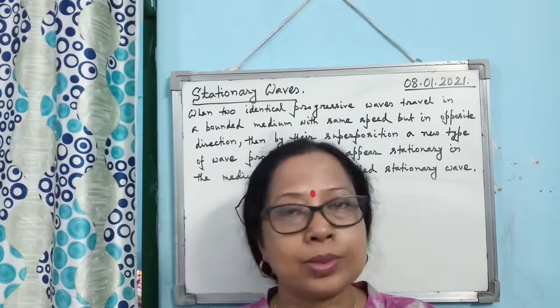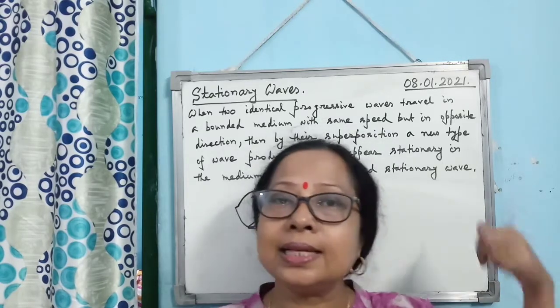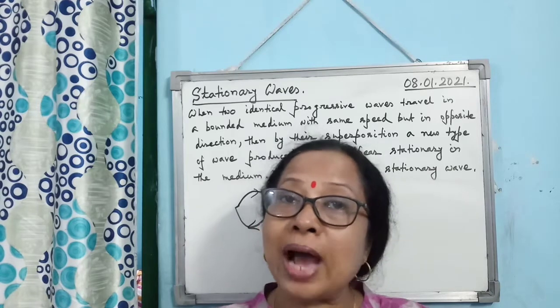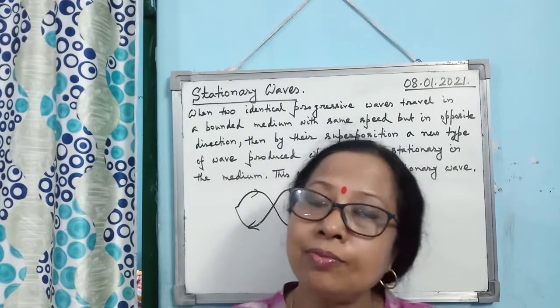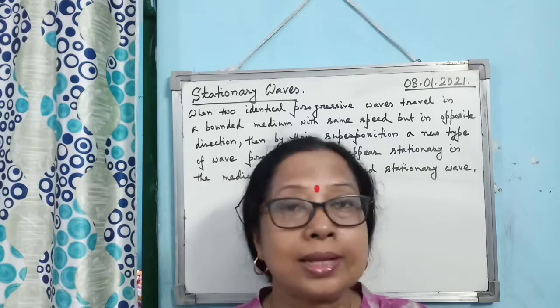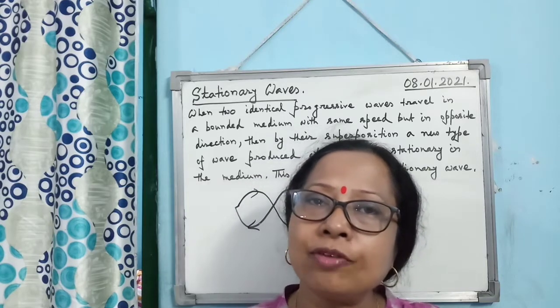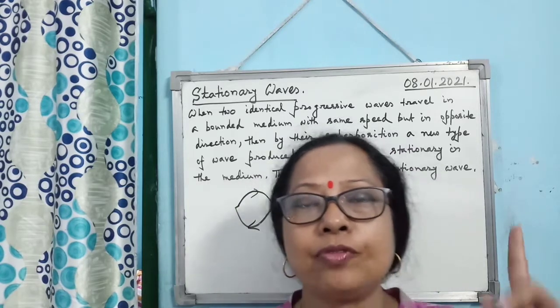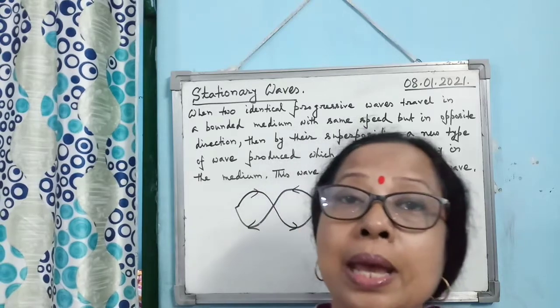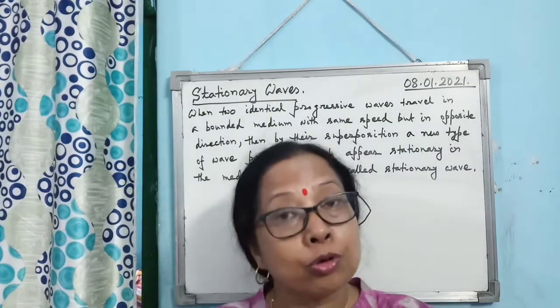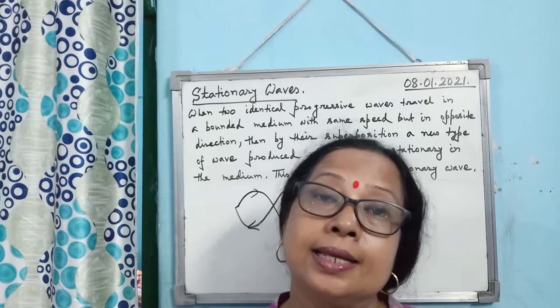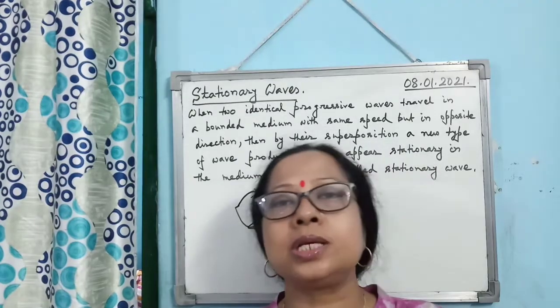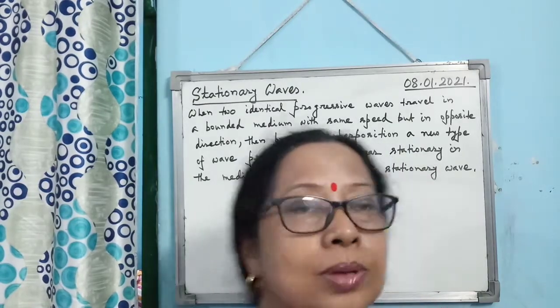Last chapter we studied this. Now, in this case, what is happening? Two identical progressive waves are not moving. They are identical, meaning identical in every way: amplitude same, frequency same, everything same. But they are moving in the opposite direction and superposing on each other. Then what will happen?